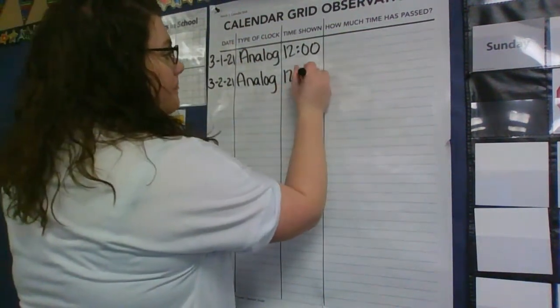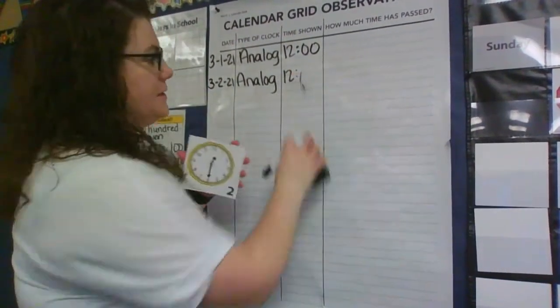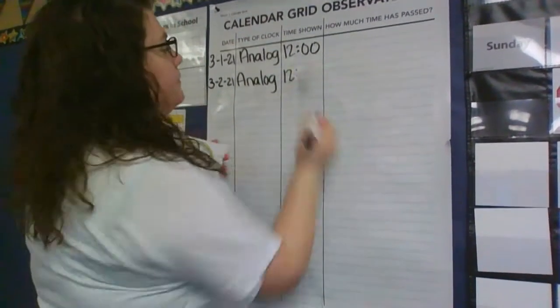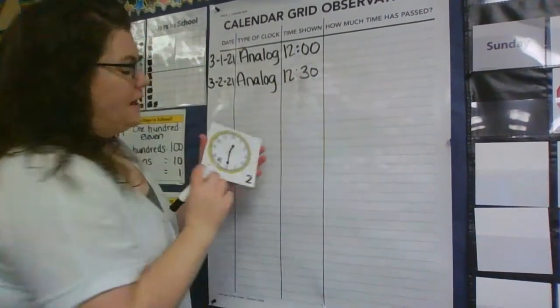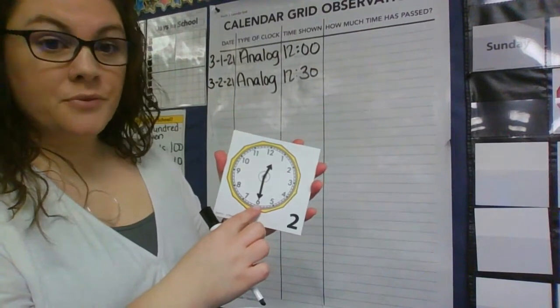So right now, oops, my goodness, Mrs. Sae-Wong knows how to write a 3. Get it together, Mrs. Sae-Wong. So right now, our clock is telling us it is 12:30.